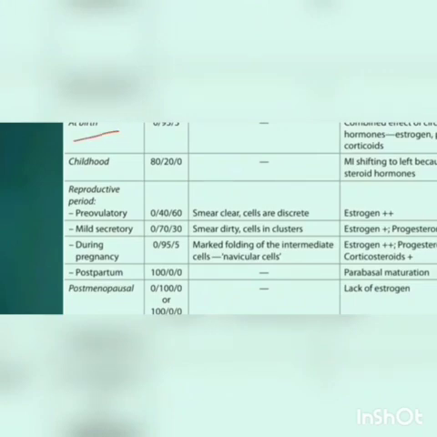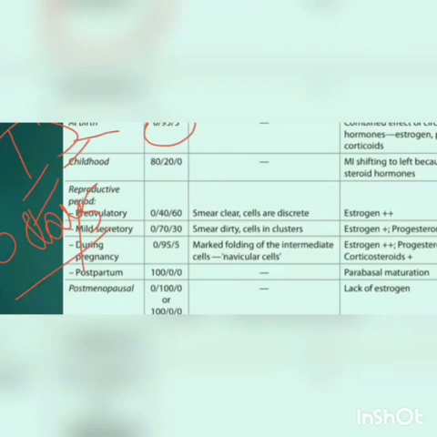At birth, there will be some estrogen and some progesterone. So PIS, you remember. There will be some progesterone, and some minimal amount of estrogen from the mother to the baby. It lasts for 10 days after birth. So till 10 days it will be 0, 95 and 5. Now see what happens in childhood. In childhood, there is no predominant hormone. So the parabasal cells will be predominant, followed by the intermediate cells, and due to no estrogen at all, there will be no